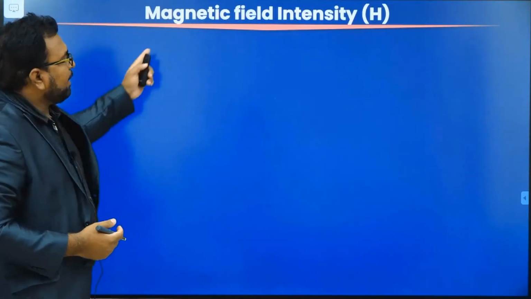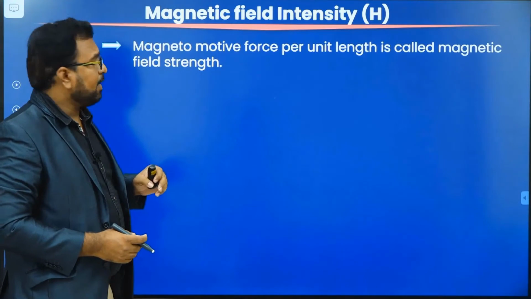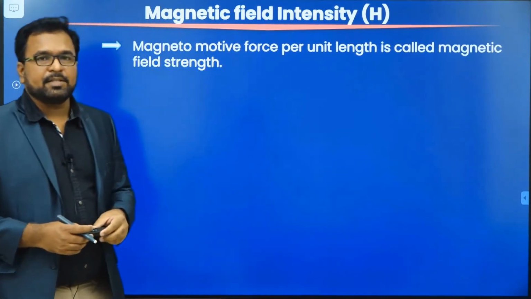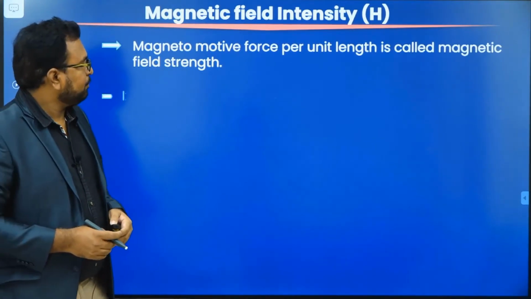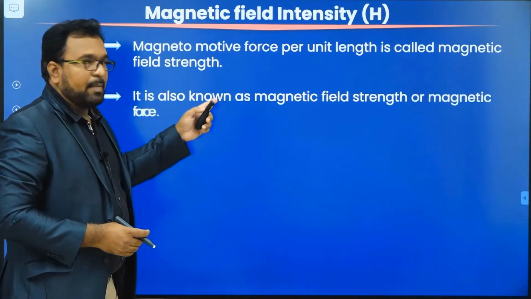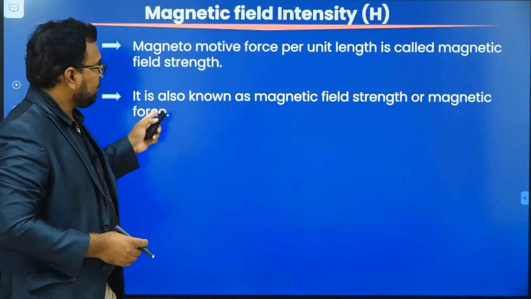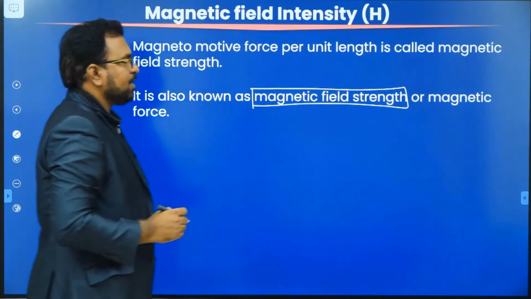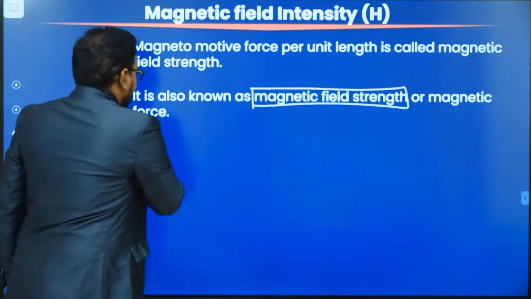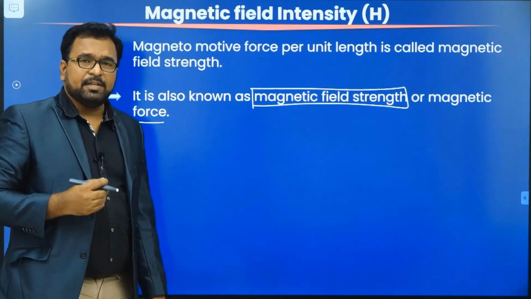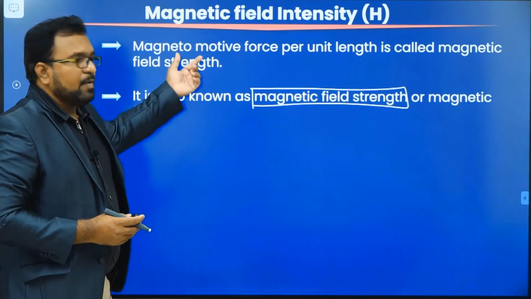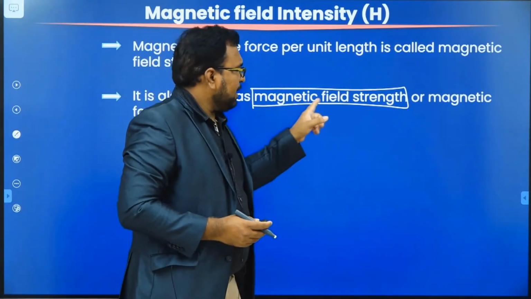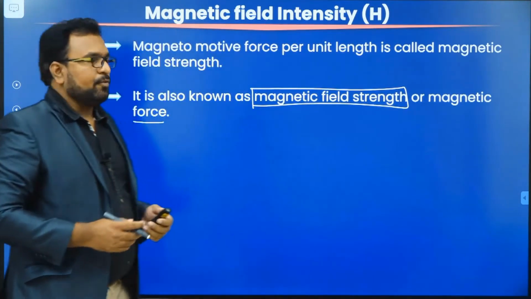Next one, magnetic field intensity. The magnetic field intensity is defined as the magnetomotive force per unit length. MMF per unit length is called magnetic field intensity. It is also known as magnetic field strength, or we can also call it magnetic force. What are the other names for magnetic field intensity? It can be called magnetic field strength or magnetic force.